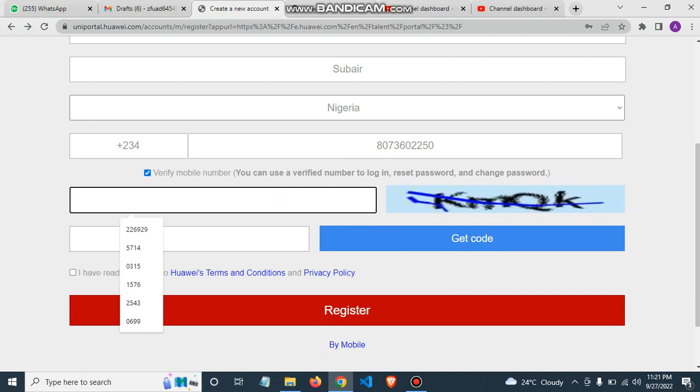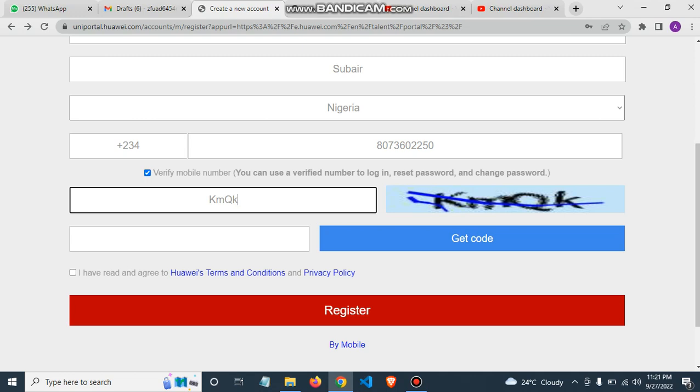Now the next thing is for me to include the code that I'm seeing here. If you want to include the code that you are seeing here, ignore the blue lines. You only need the one written in black. I think I'm having capital letter K, small letter m, capital letter Q, and small letter k. Did you get that? I think that's the code. If this is not correct, then you are not going to get a code on your SMS. Did you understand that?